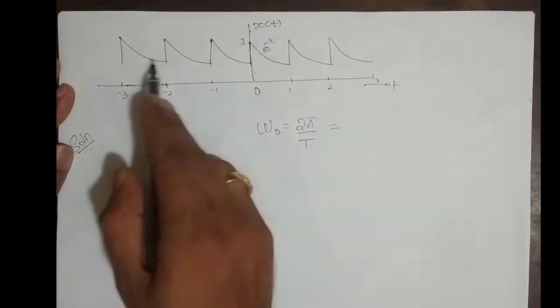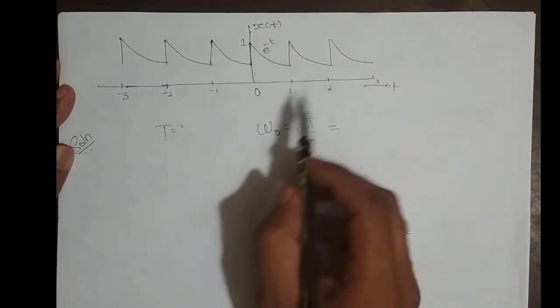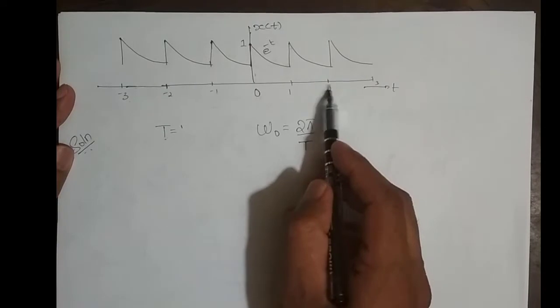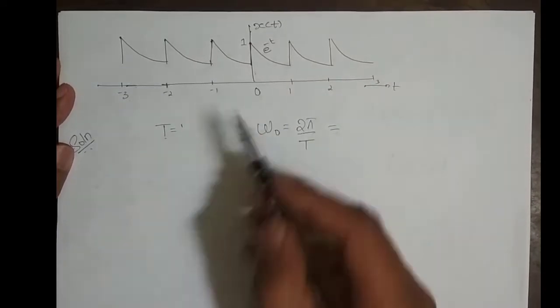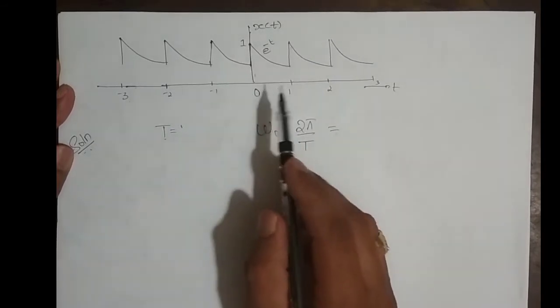So is the signal periodic? Yes, this is periodic. The pattern is repeating, right? After every 1 second, after every 2 seconds, after every 3 seconds, the pattern is repeating. But the fundamental period is what? The smallest interval of time for which the signal repeats itself.